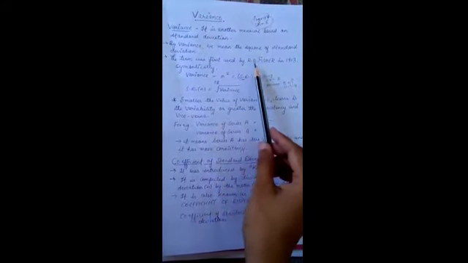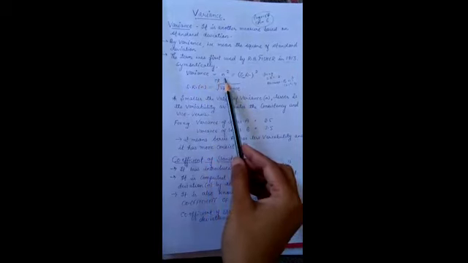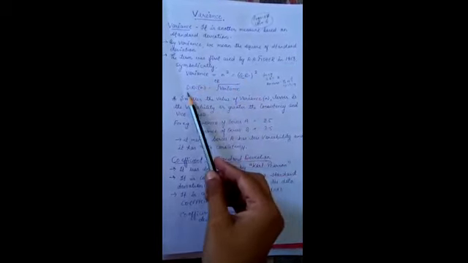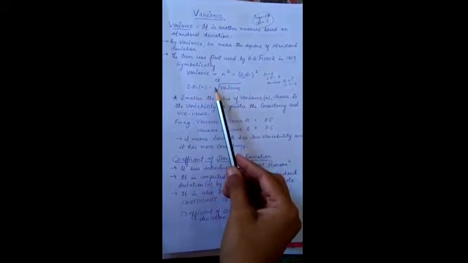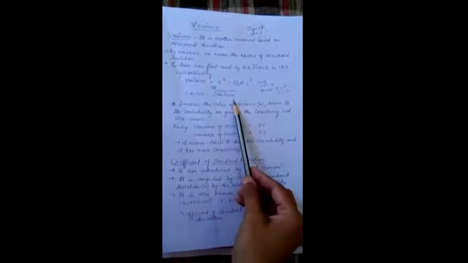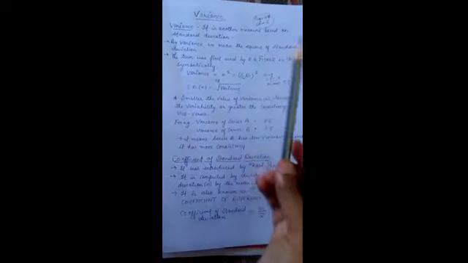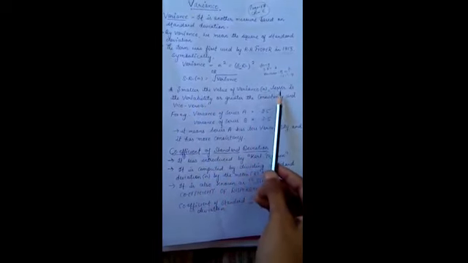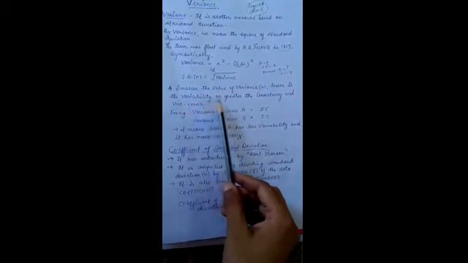It was first used by R.A. Fisher in 1913. The formula for variance is mu square, that is standard deviation square. Or in other words, standard deviation mu is equal to the under root of variance when variance is given to you. Here is one more very important statement: the smaller the value of variance, the lesser the variability, or the greater the consistency, and vice versa.